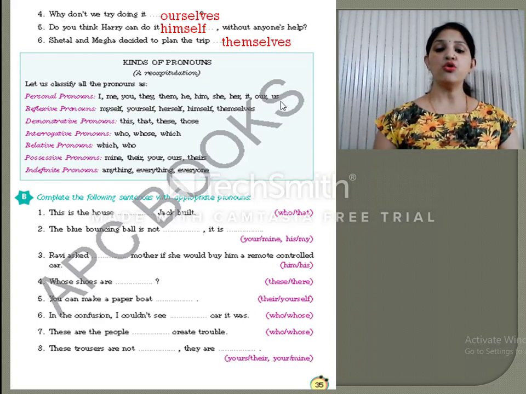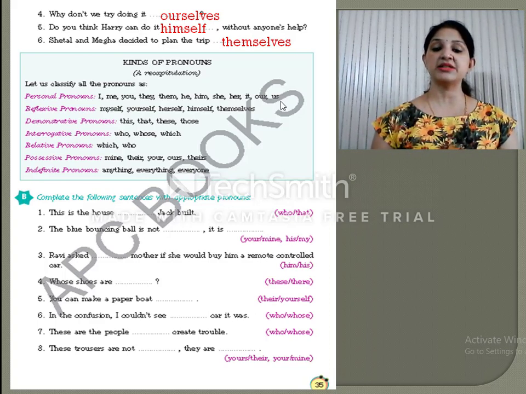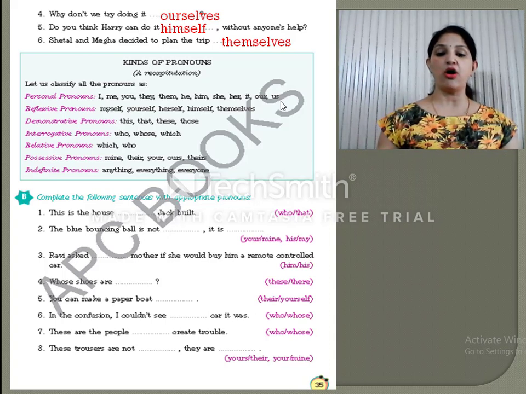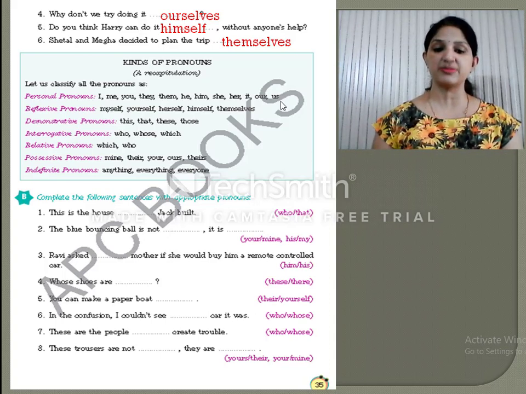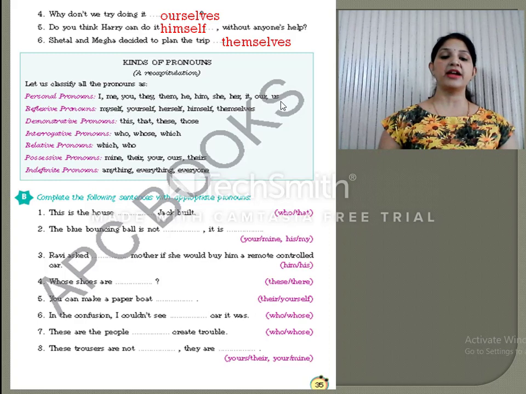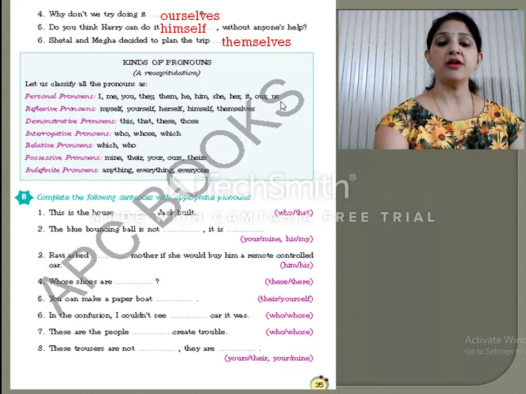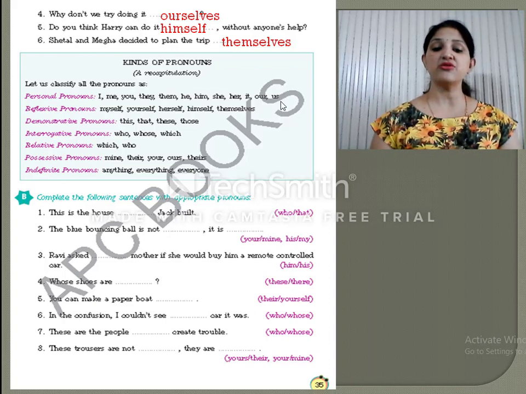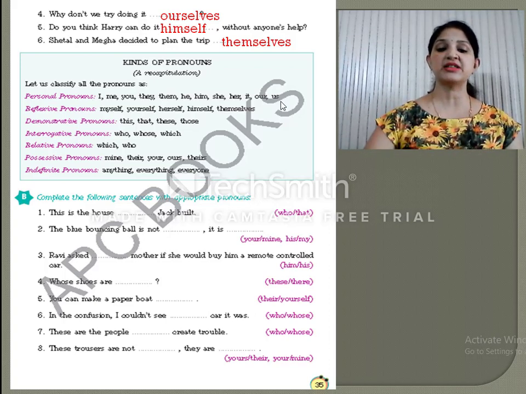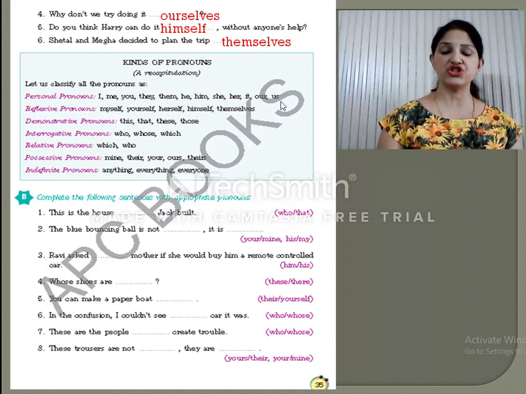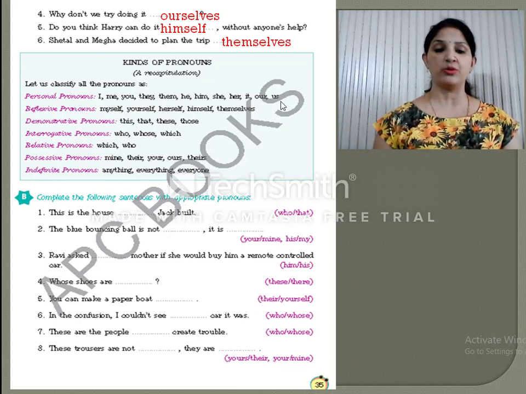For example, whoever added the bill made a mistake. The bill, which included all our meals, was larger than expected. So the compound words like whoever, and words like which, are used as relative pronouns, showing some link or relation. So it is called a relative pronoun.